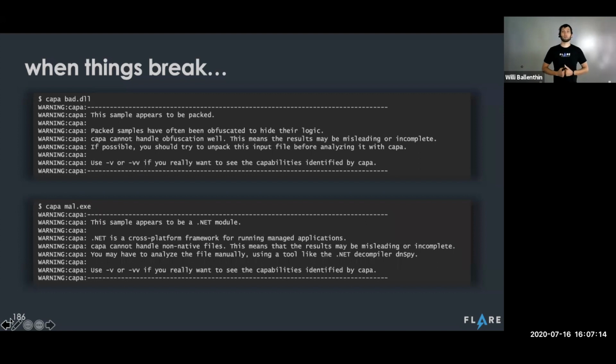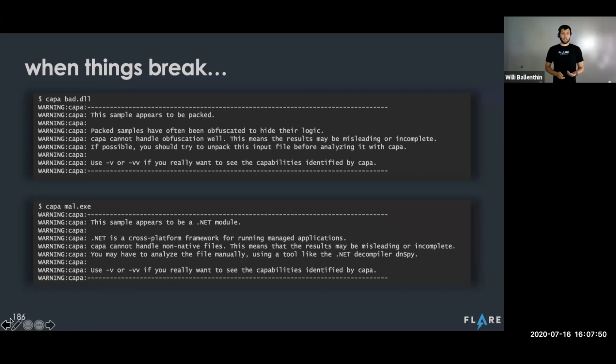Today, Kappa supports analyzing native Windows PE files. And that's just because it's what we typically see in our investigations. It's a majority of what I reverse engineer. That's where my experience lies. So when it sees something like an ELF file, a Mach-O file, or maybe a .NET module, it'll say, hey, I don't know what to do here, but I do know that you as the human might want to use a tool like dnSpy to decompile the program, and maybe you should take a peek over there. So it's going to warn you and suggest the next step.